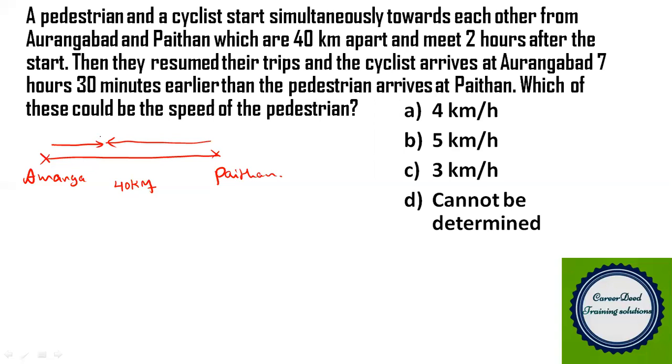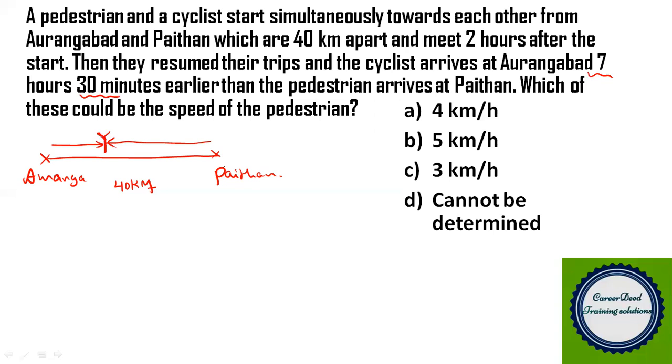Let the point be Y. They are meeting at the point Y. Now after they meet, they resume their trips, and finally, the cyclist reaches Aurangabad 7 hours and 30 minutes earlier than the pedestrian. So the time difference between pedestrian and cyclist is 7 hours and 30 minutes.